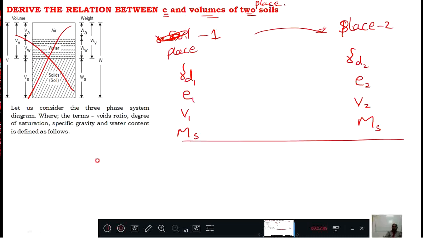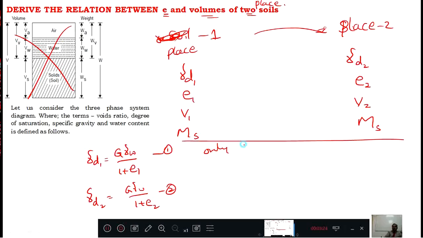Now what I do, I will define gamma d1. Gamma d1 equal to G gamma w divided by 1 plus E. We already know, here G is common because the same soil is transferred from here to here. Gamma w is constant wherever it is. Therefore gamma d1 is G gamma w divided by 1 plus E1. Understood? Then what is gamma d2? Gamma d2 is G gamma w divided by 1 plus E2. Call this equation number 1. Call this equation number 2.